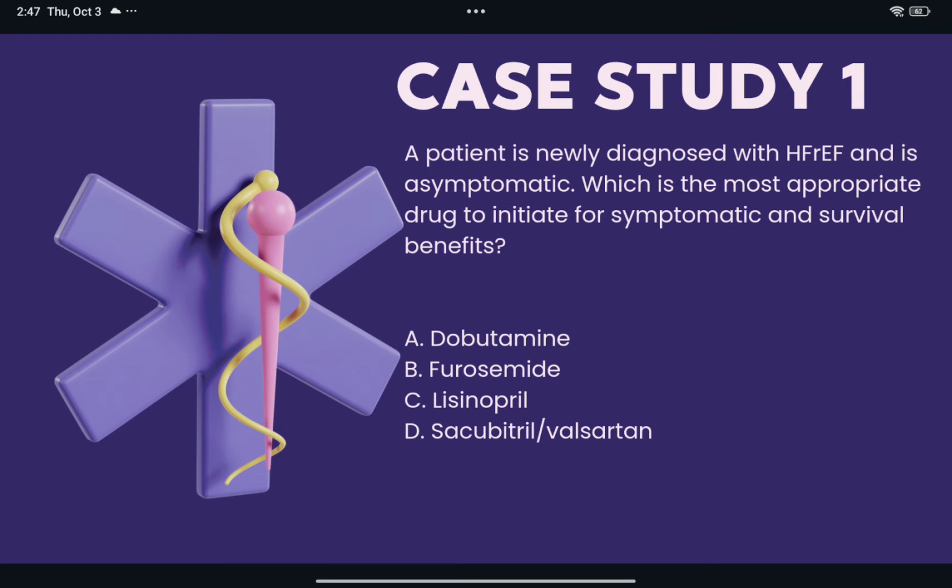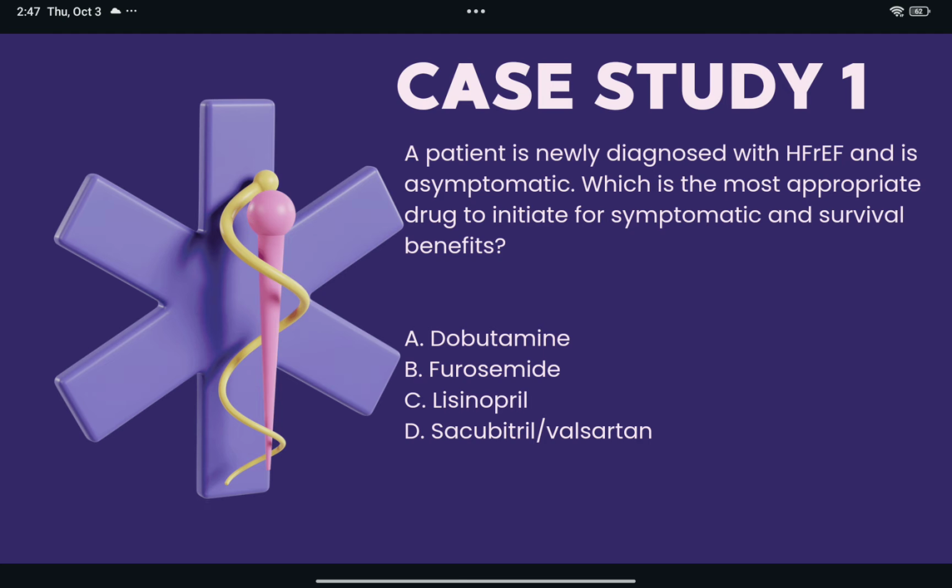Now, a patient is newly diagnosed with HFrEF, that is heart failure with reduced ejection fraction, and is asymptomatic. Which is the most appropriate drug to initiate for symptomatic and survival benefits? Dobutamine, furosemide, lisinopril, sacubitril/valsartan. Now here the correct option is C. ACE inhibitor should be initiated in all patients unless contraindicated.